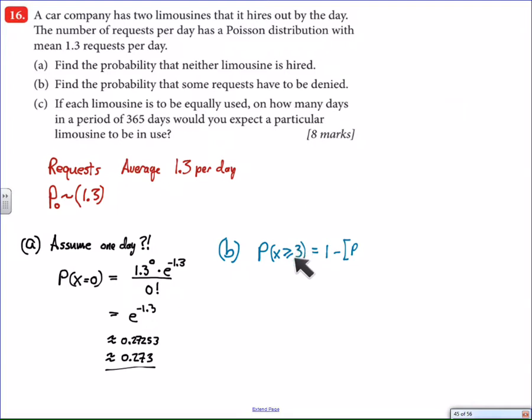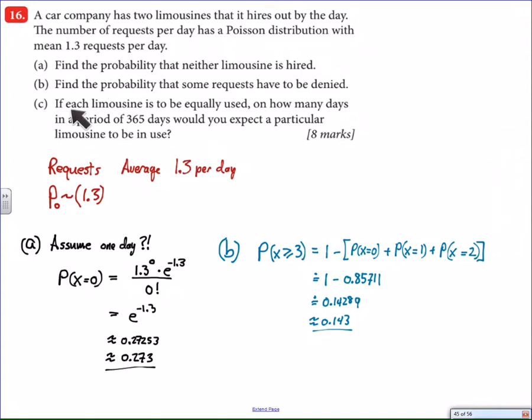The first 2 get the car, and anybody after 3 has to find a way to walk, I guess. So all we have to do there, since it's an at least situation, is take the 100% and subtract the cumulative probability from 0 to 2. So the chance of having no cars, 1 car, or 2 cars rented out, these are all the ways that nobody gets turned away. Subtract that from 1 and you get the probability that at least 1 person is being turned away. And that's a 14.3% chance.